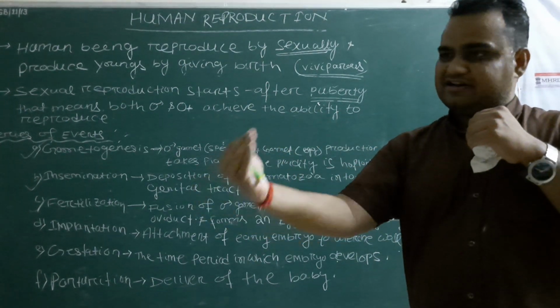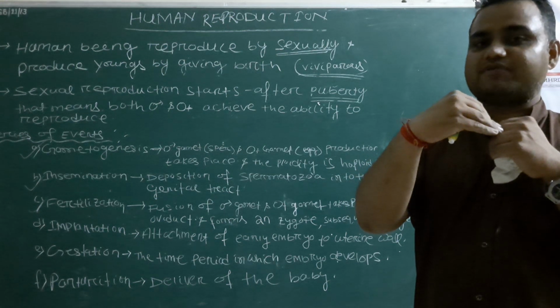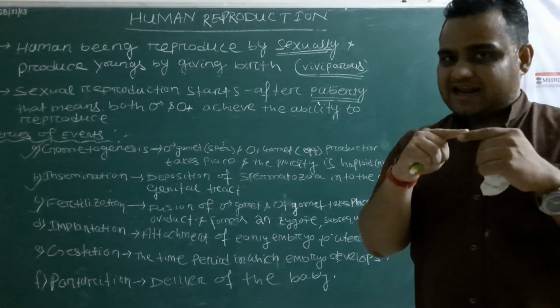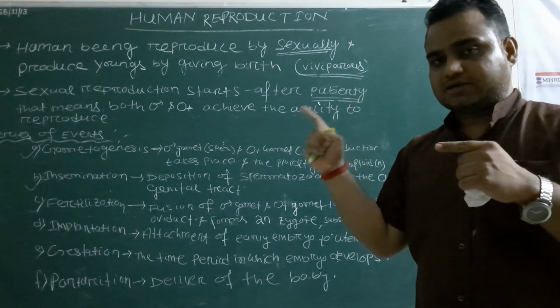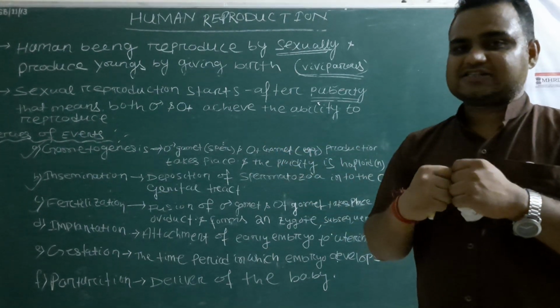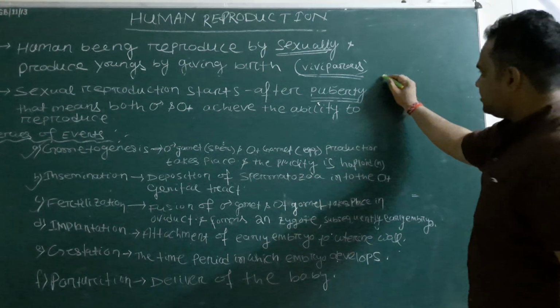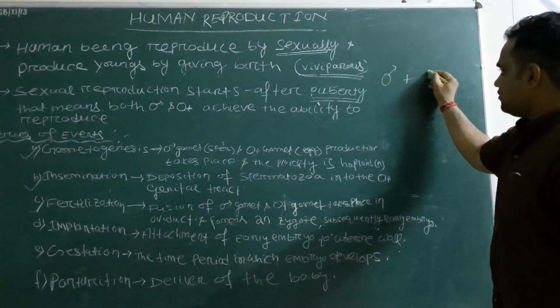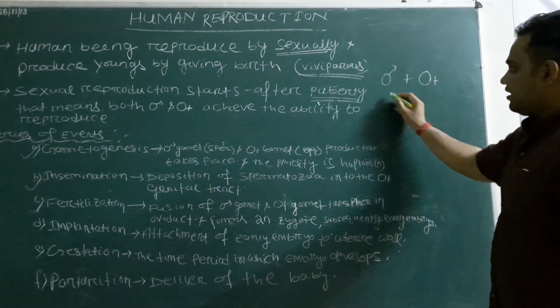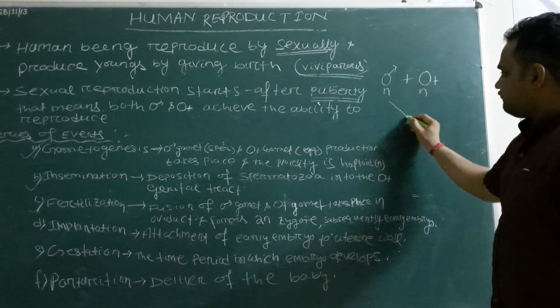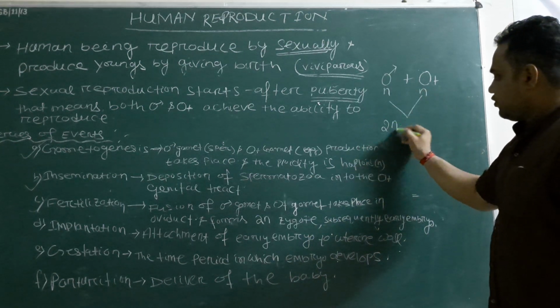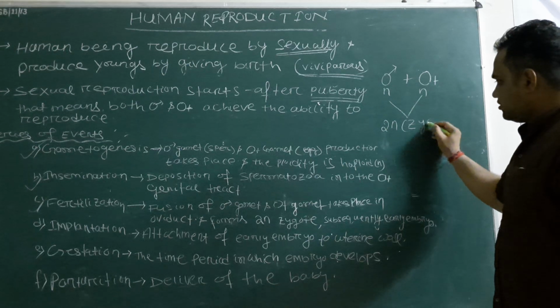When the male gamete reaches the female body, the sperm goes to the oviduct where fertilization takes place and forms the zygote. The male and female gametes are haploid in nature. Finally they produce the diploid, which is called the zygote.